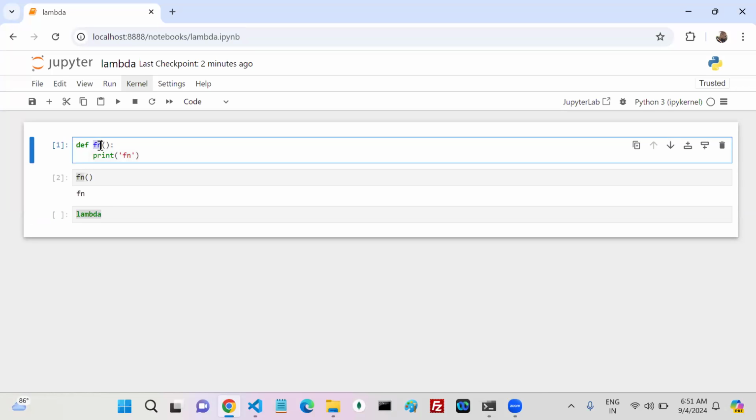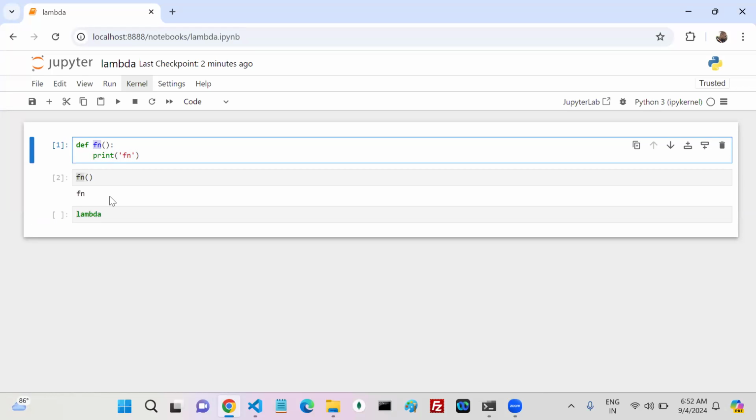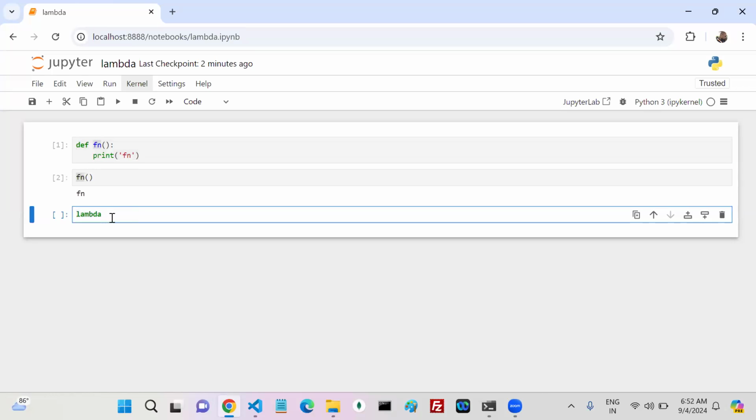Here the function name is there. Do we need a name here or not required? Not required, right? Why? Because lambda functions are anonymous functions. Anonymous functions means no name, nothing. So here no name is required. After that, what we have? The function representation. I'm going to write it, and compare this one and this one, syntactically valid or invalid, we'll see.